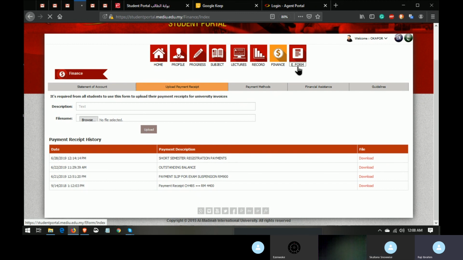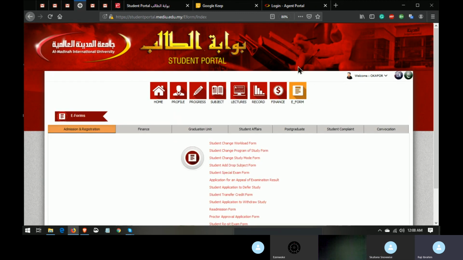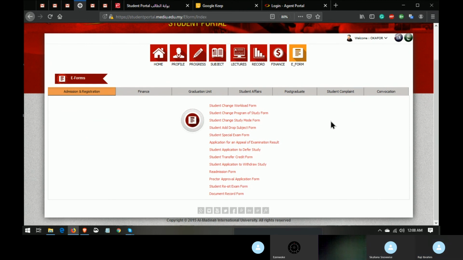And another thing is the e-form. On this e-form, you have a lot of forms there. Let's say you want to graduate, you see the postgraduate, the finance, and every other thing. But aside from that, under the admission and registration, that's where you have a receipt form. Maybe you missed an exam, you want to do special exams, or maybe you want to change workload or custody. Probably anything you want to do has to go through the form. You want to defer a semester, or you want to resit an exam. Maybe you felt you didn't do very well. So you can get all those things.